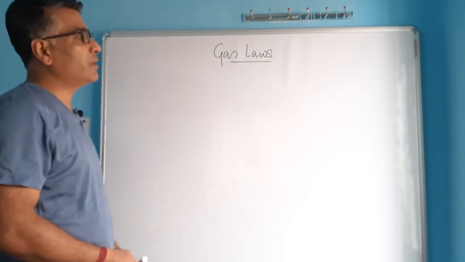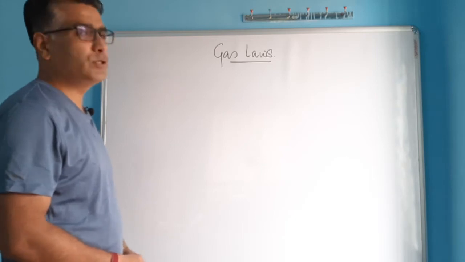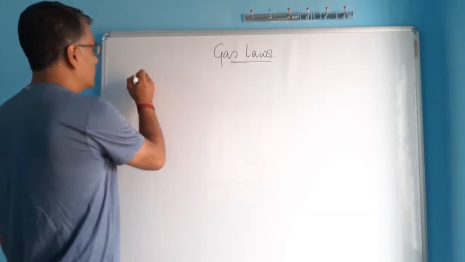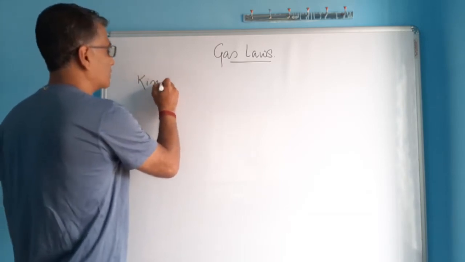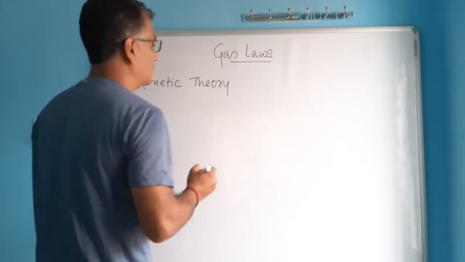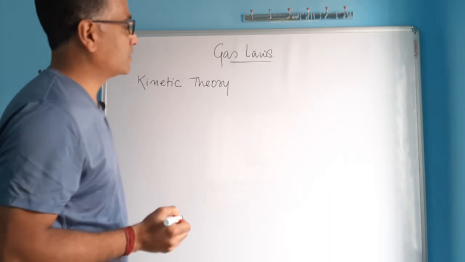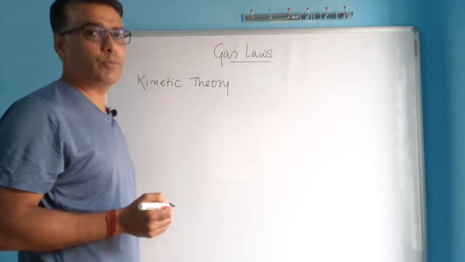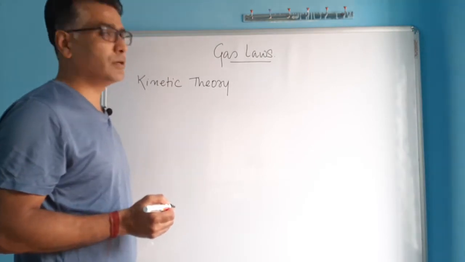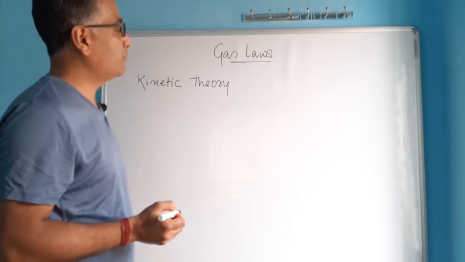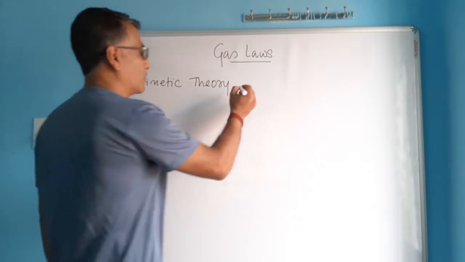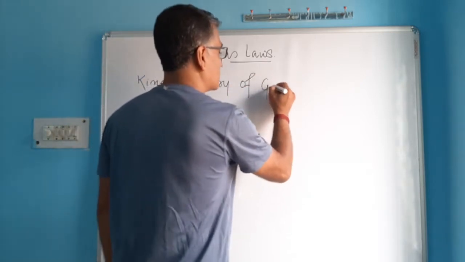Regarding the behavior of gas, one of the earliest propositions, or the law you can say, is nothing but the kinetic theory of gases. This theory talks about the behavior of gas, such as the volume of a gas, why gases occupy volume and why they occupy large volume, and how gases exert pressure, and how temperature controls the molecular behavior of gases. All that is explained in this theory called the kinetic theory of gases.